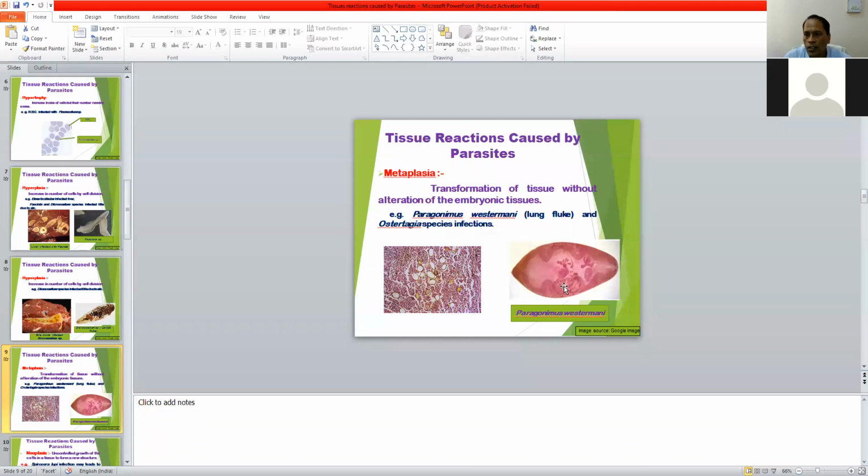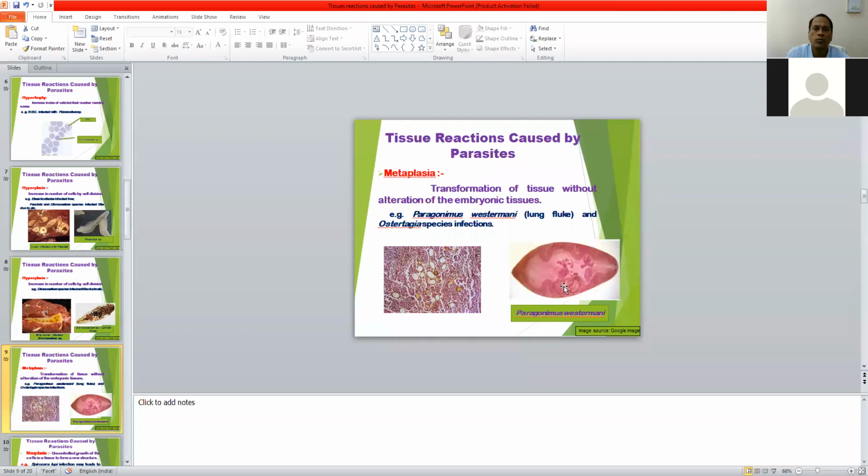So one type of tissue is changed by another type of tissue. This is metaplasia, but without the alteration of the embryonic tissue. There is no change in the lung tissue, but the lungs are surrounded by another type of tissue, that is epithelial tissue or fibroblast cells.